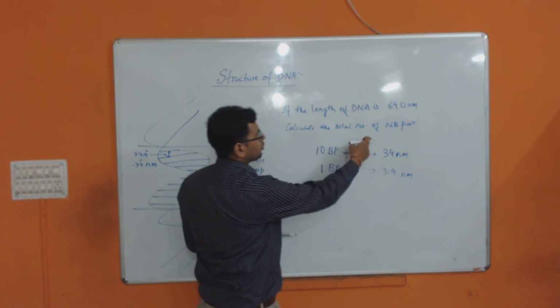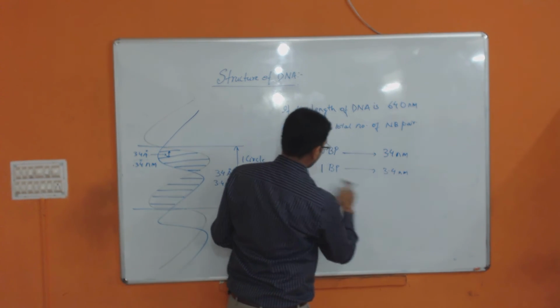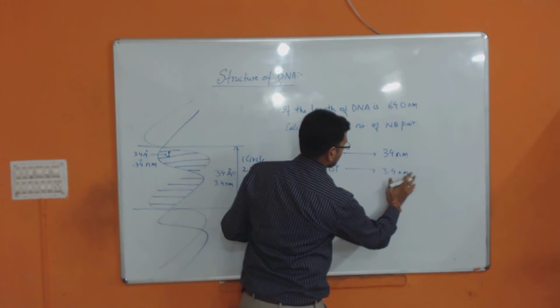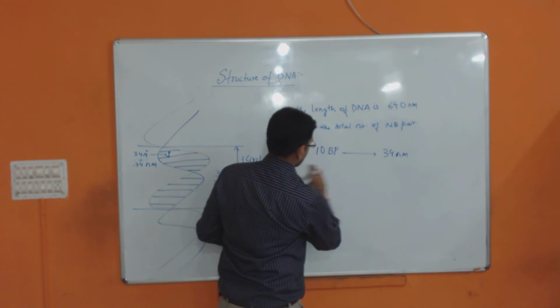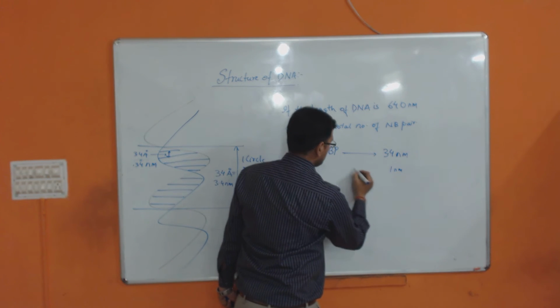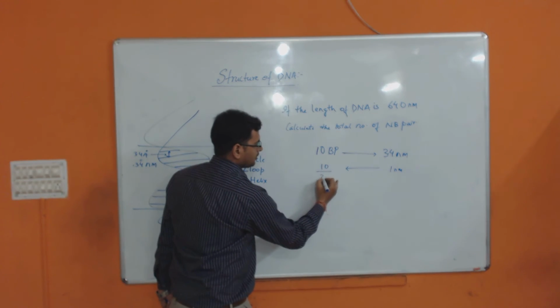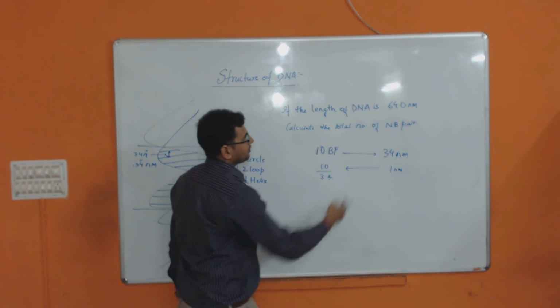Wait, you have to find out the total number of base pair. So this is your relation. So find it in 1 nanometer. So in 1 nanometer, the number will be 10 by 3.4.